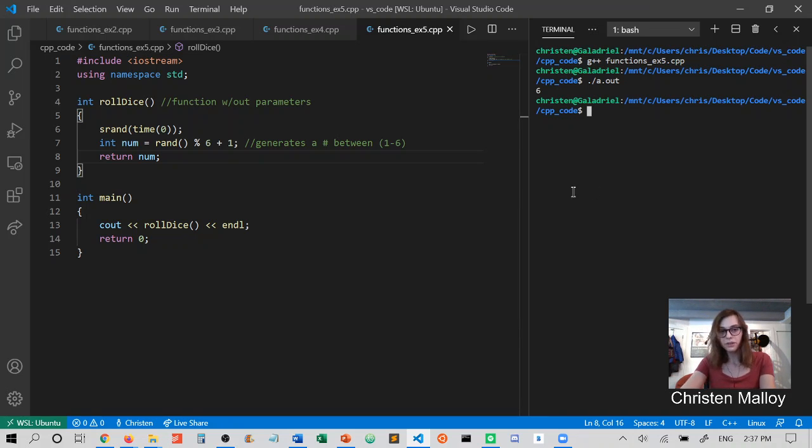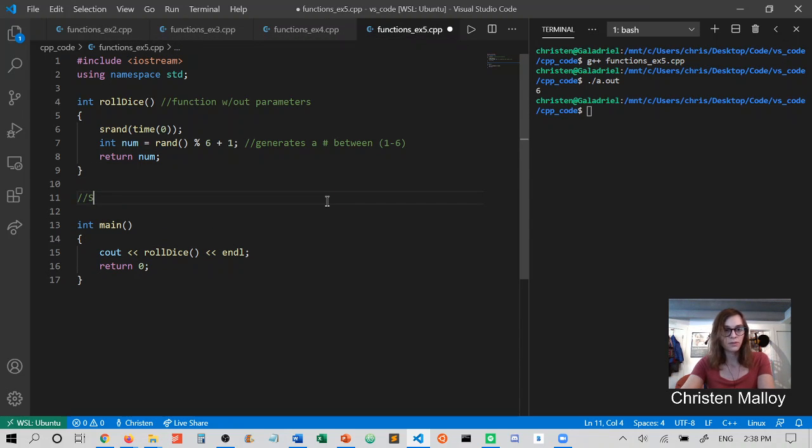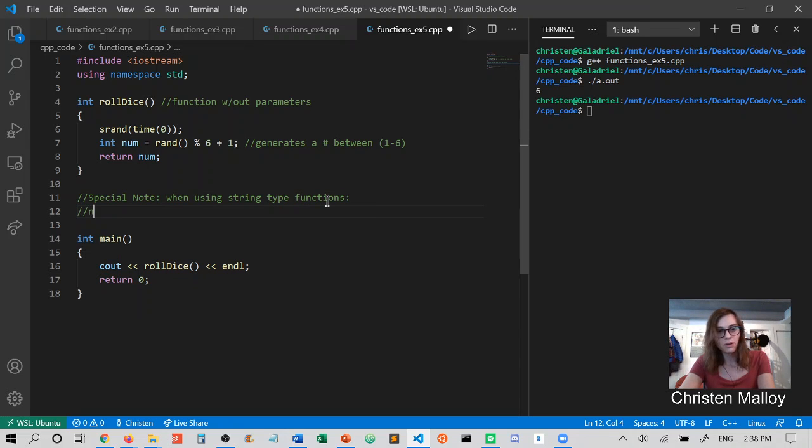One thing to note, though, is a special note. When using string functions, no return statement in a string function means that you will get a segmentation fault.